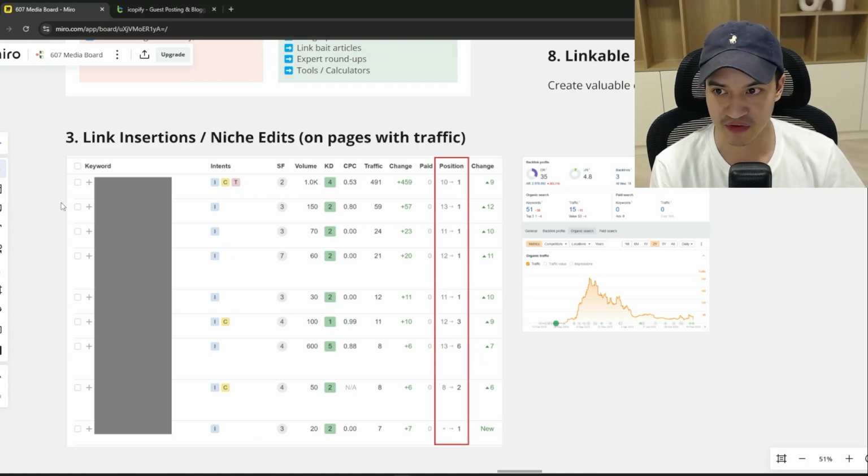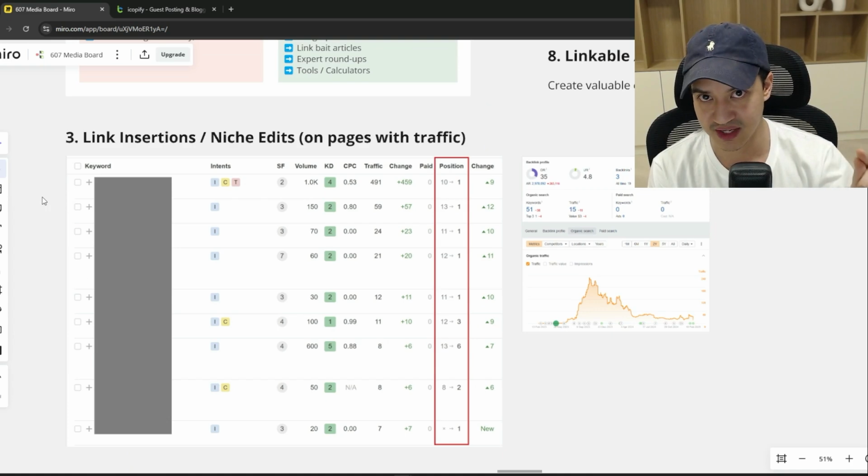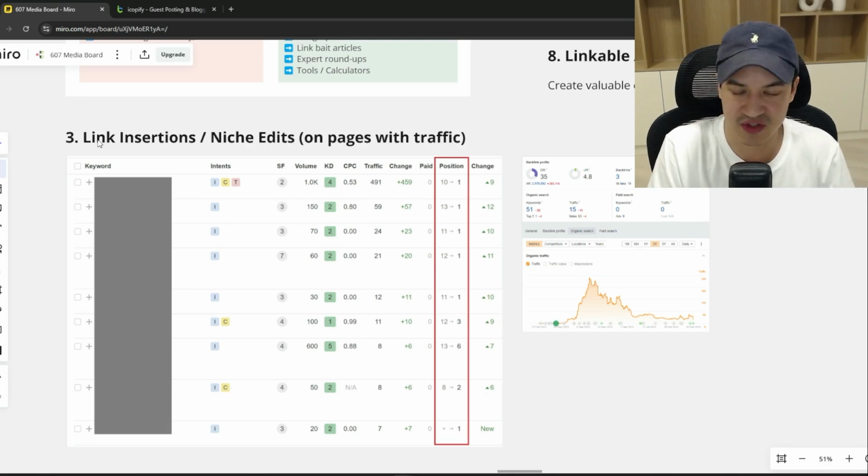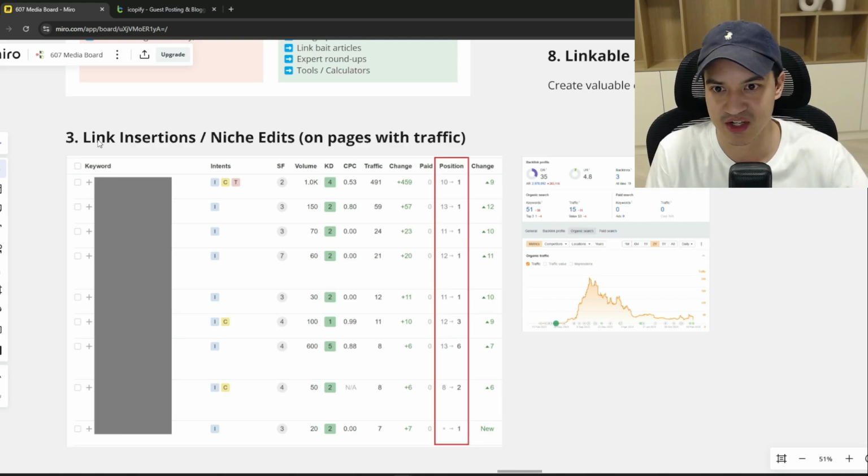This is an example of a page that we built one link insertion to on a page with traffic, and it shot this page up to number 1 for its main target keyword, right? That's a 1,000 search volume keyword. This page will probably bring in thousands of revenue every month as long as it still ranks number 1. And all we really did was add more content to the page. Obviously, we do still do our content optimizations for that specific page. That was a collection page.